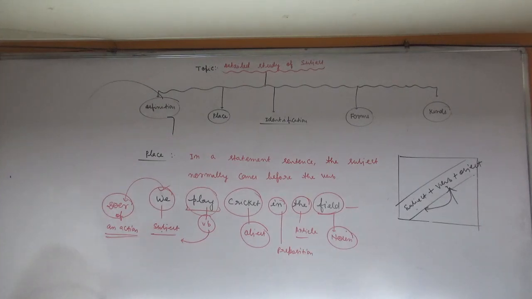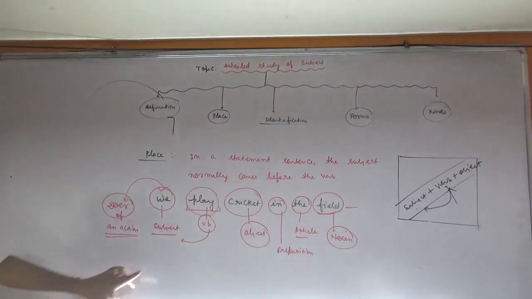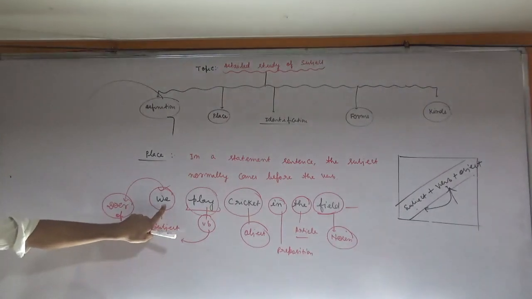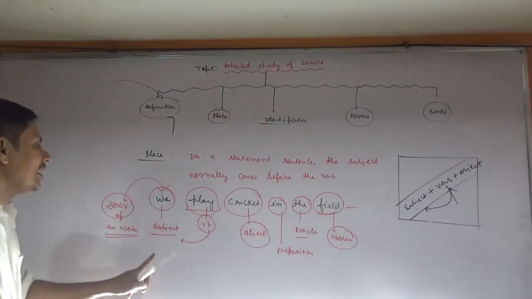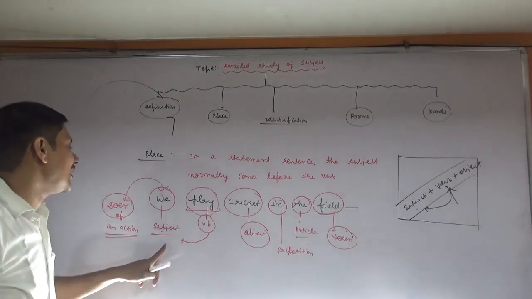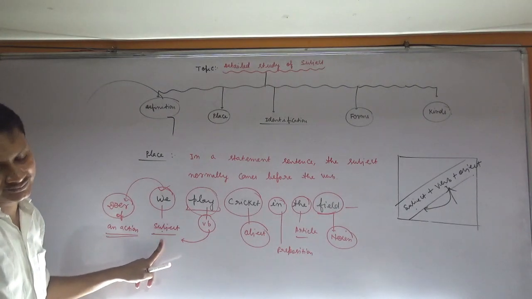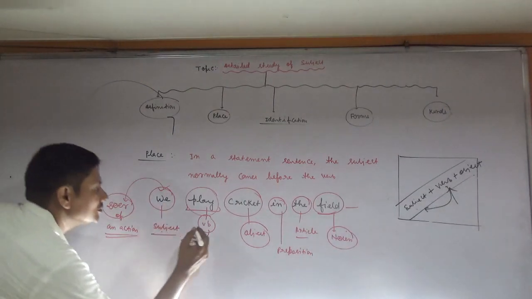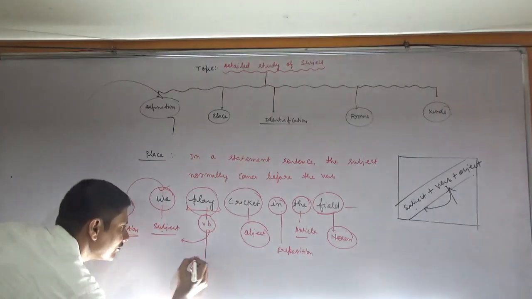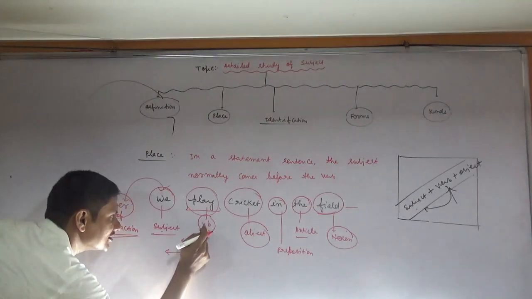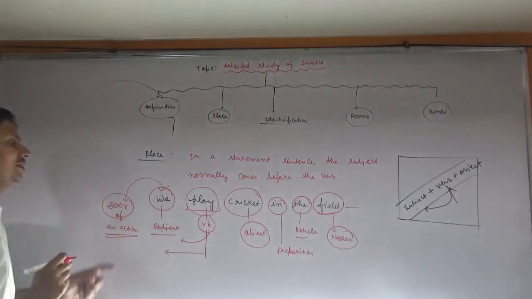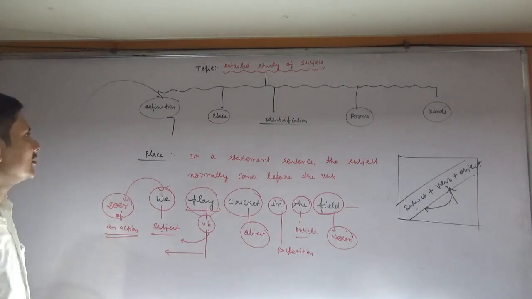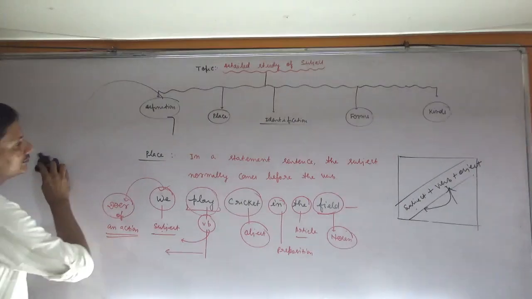Play is the action, and who is the doer of action? We. The word we is the doer of action, so we can say that this is subject. Got it? And what is the place? Place of subject is before the verb. This one is verb and just before the verb. Next, second point is